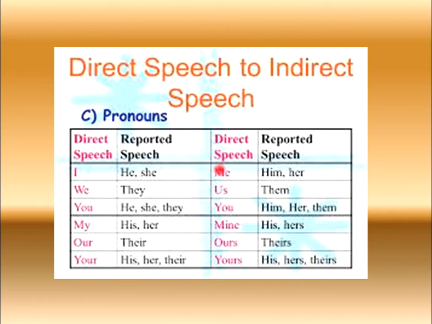Whenever we convert direct speech into indirect speech, we need to convert some pronouns, like this, that. Whenever a sentence uses I in direct speech, when we convert it into reported speech we use he or she instead of I. In the same way, all these direct speeches in pink color would be converted into these reported speeches in black color.